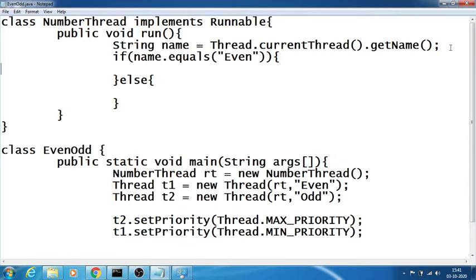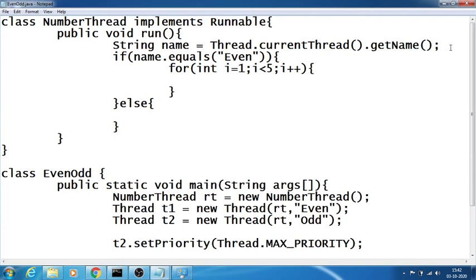I want to print something like the first five even numbers. So create a loop here, for int i equals 0, take it from 1, i less than 5, i plus plus, even number. How do we get an even number here? System dot out dot println, you print i plus 2, or i plus 1.